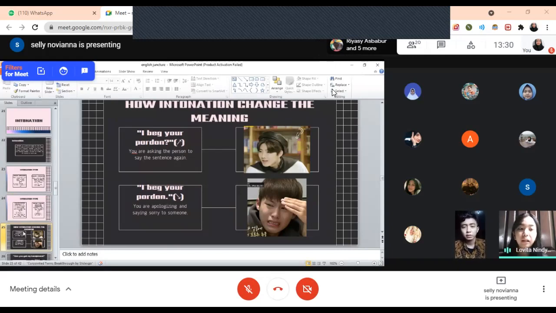For example, I beg your pardon. If you use a rising intonation, I beg your pardon, you are asking the person to say the sentence again. But if you use falling intonation, I beg your pardon, you are apologizing and saying sorry to someone.